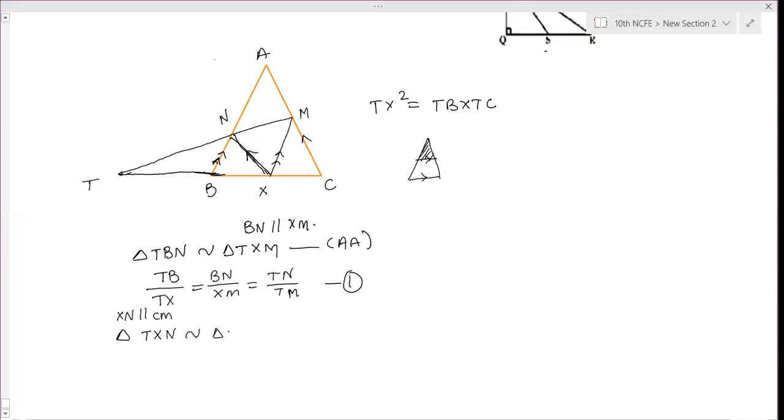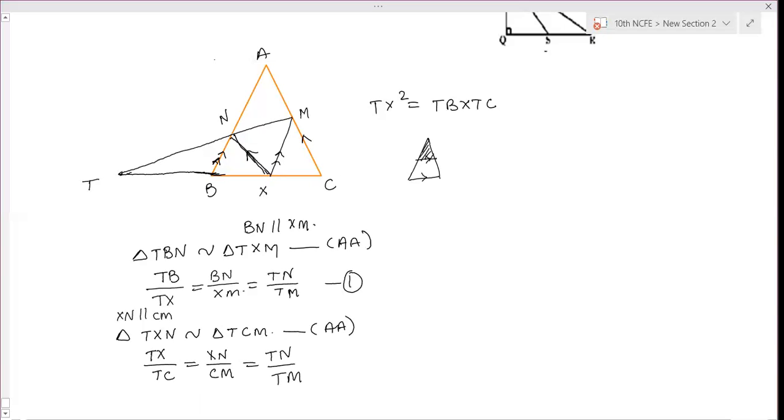TXN is similar to triangle TCM by AA similarity, corresponding angles. So take the ratios. TX by TC is equal to XN by CM is equal to TN by TM. Here also TN by TM. This is also TN by TM.